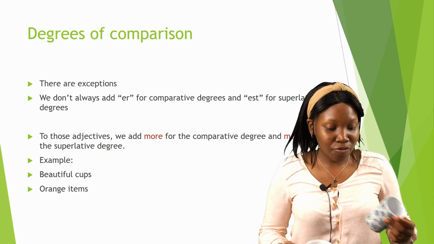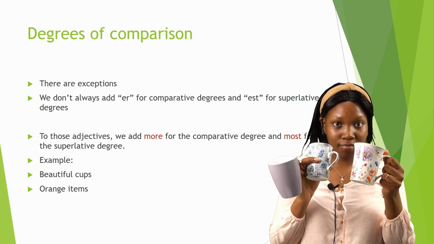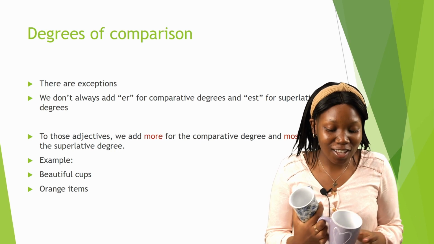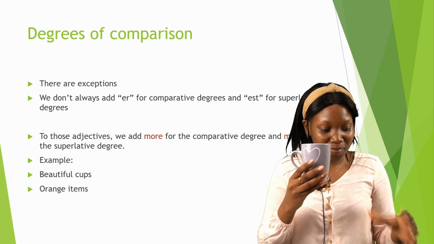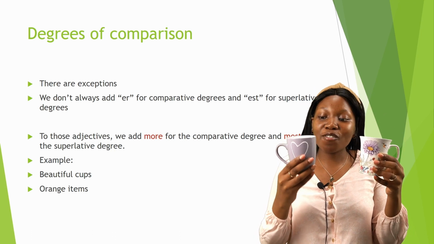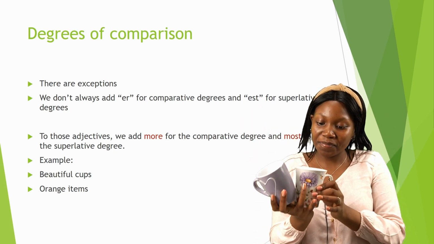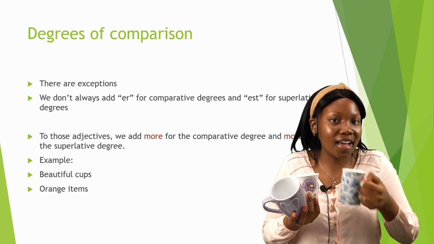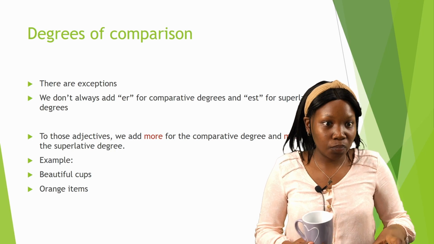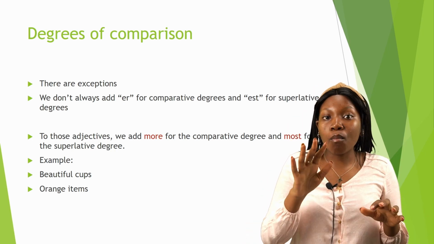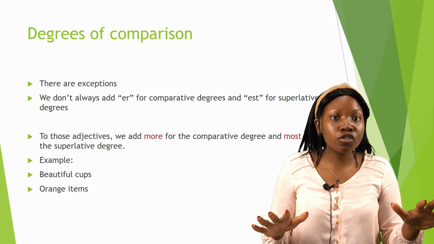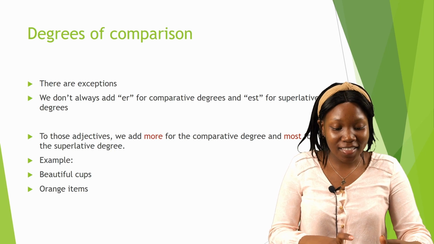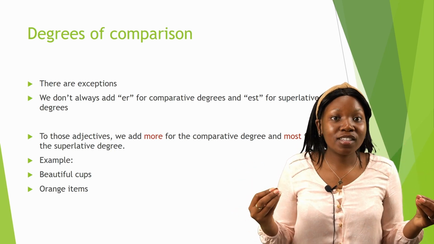In front of me, I have 3 cups. And beauty is subjective, okay? So I will say which one is. So this one is a beautiful cup. This one is more beautiful in comparison to this one. And this one is the most beautiful cup out of all of these ones, in my eyes, of course. So what we did over there, we added more for the comparative and most for the superlative degree. Okay, so that is how degrees of comparison work.